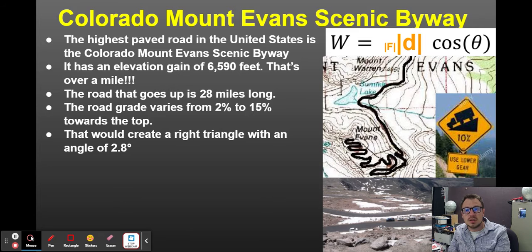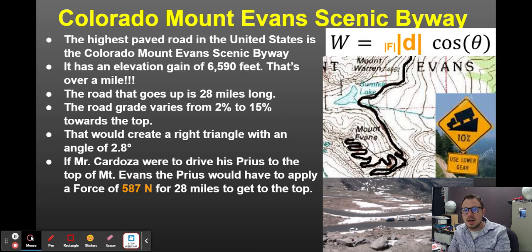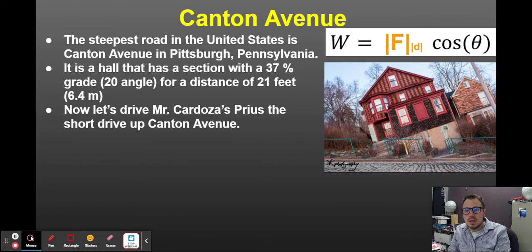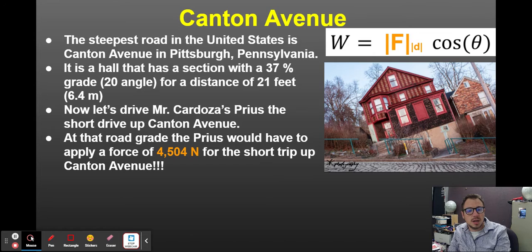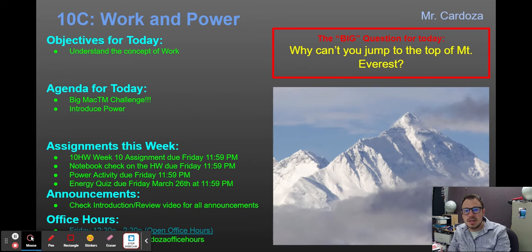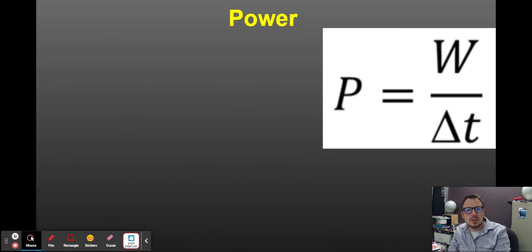So we talked about the Colorado Mount Evans Scenic Byway, and notice that it switches back. It's the highest paved road in all of America. And notice that you don't have to apply that large of a force because it's only an angle of about 2.8 degrees, and you're going 28 miles. Now, if you go to Canton Avenue in Pittsburgh, Pennsylvania, it has an angle of about 20 degrees. You're going to apply a lot larger force to get up that short displacement. Those are the links for that day. And then the next one we asked, why can't you jump over the top of Mount Everest?